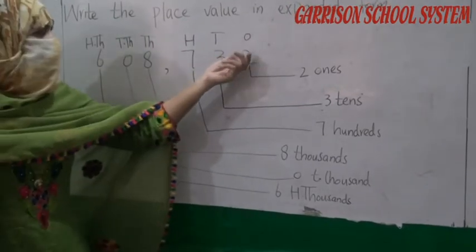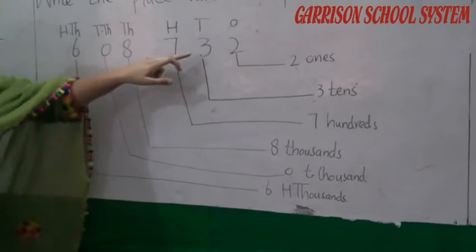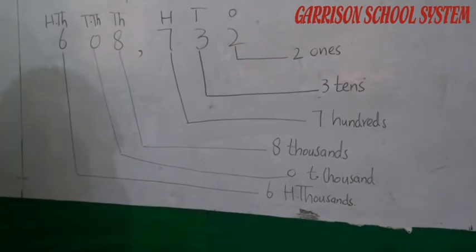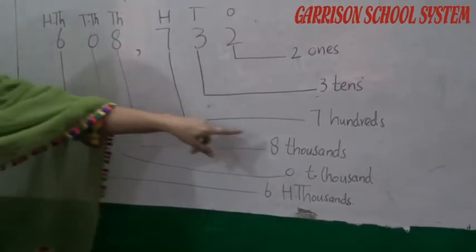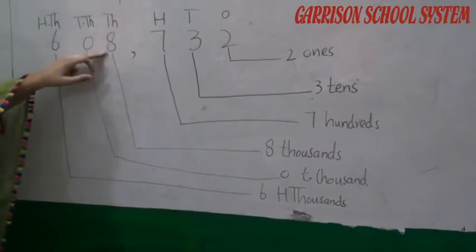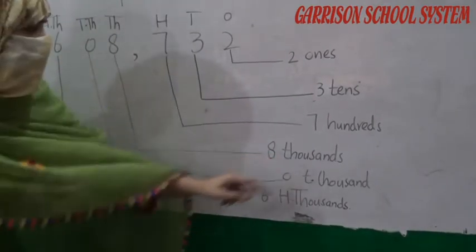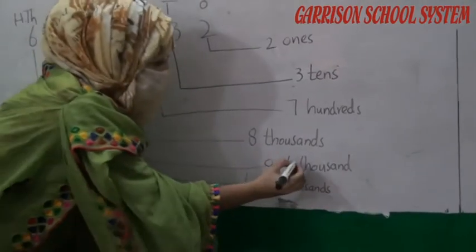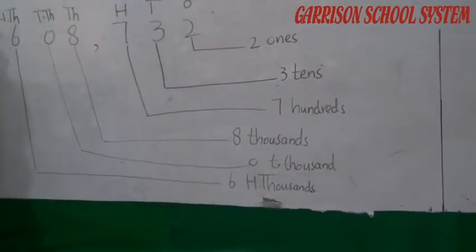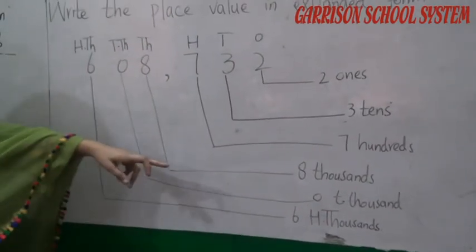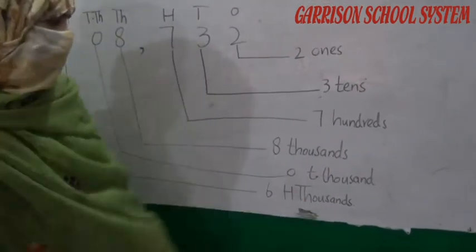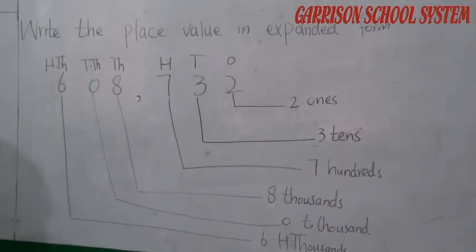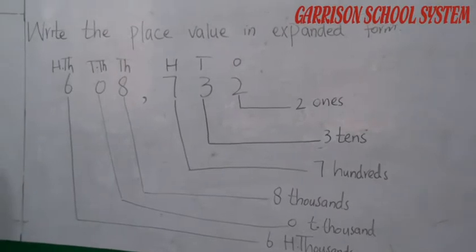2's place value is 1, so we have to write here 2 ones. 3's place value is 10, so we have to write here 3 tens. This is our expanded form. 7's place value is 100, so we have to write here 7 hundreds. 8's place value is 1000, so we have to write here 8 thousands. 0's place value is 10,000, so we have to write here 0 ten thousands. Okay. 6's place value is 100,000, so we have to write 6 and 100,000. Okay, student, understand? So remaining questions you have to solve by yourself at your home like this.